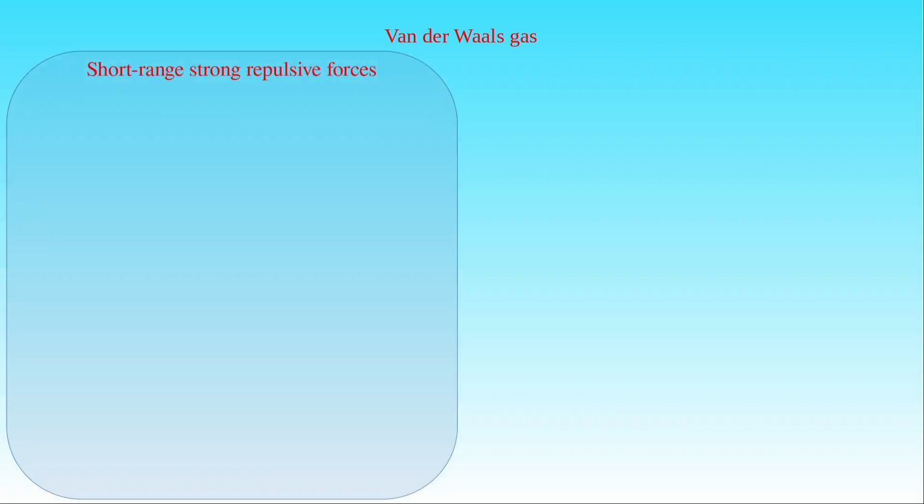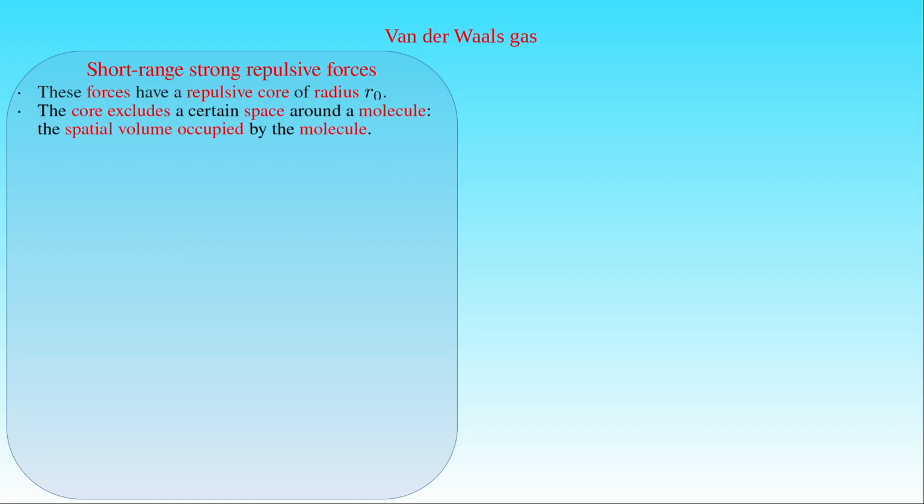The first correction recognizes the effect of short-range strong repulsive intermolecular forces. We saw that the short-range strong repulsive part of the van der Waals forces has a repulsive core whose radius r0 is of the order of 0.2 nanometers or a few angstroms, depending on the chemical bond in the molecules. By separating the effects of the repulsive core and the attractive tail, the repulsive core excluding a certain space around a molecule can be interpreted as the spatial volume occupied by the molecule, so other molecules have less room in which to move. Molecules are therefore not point particles but each has a finite volume of its own, which is described by the radius r0.